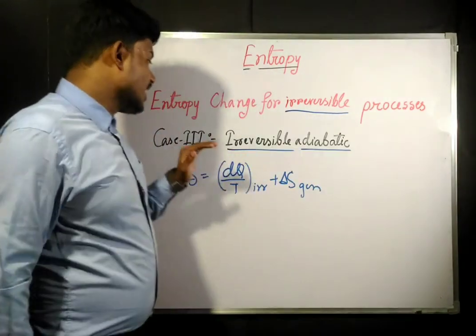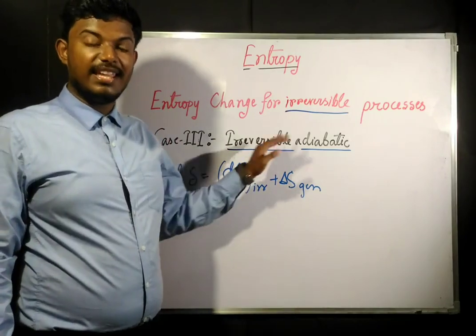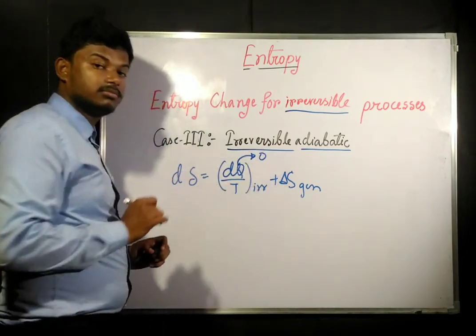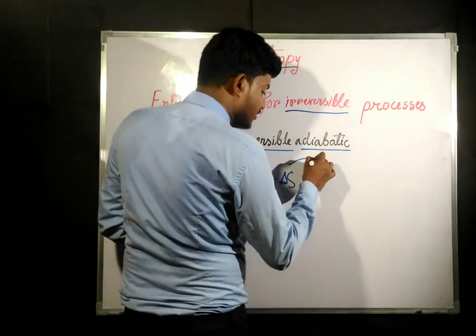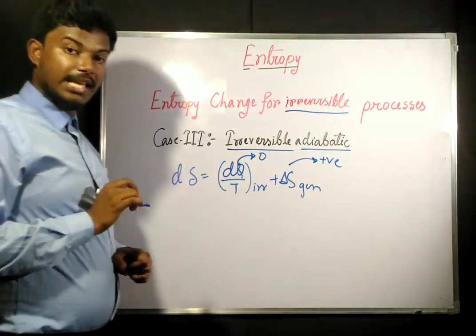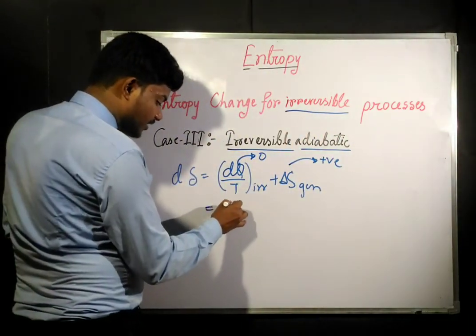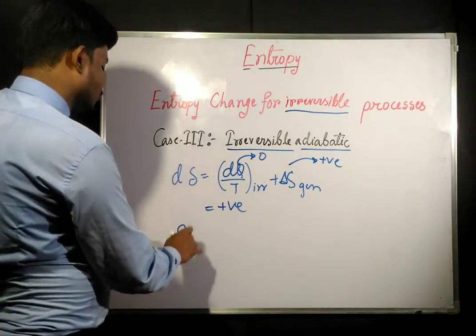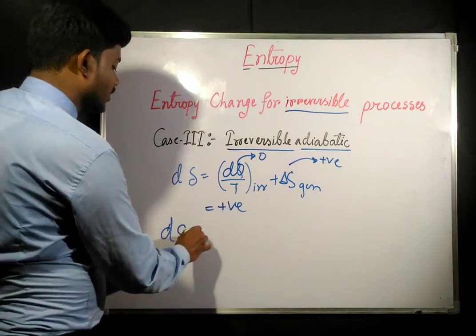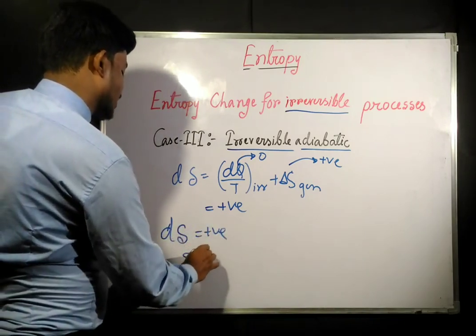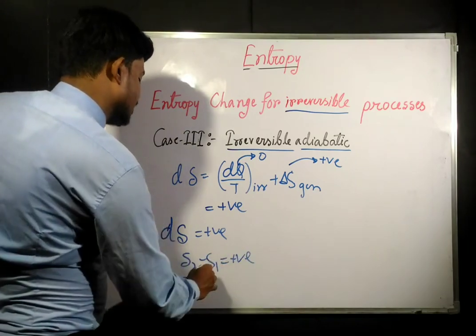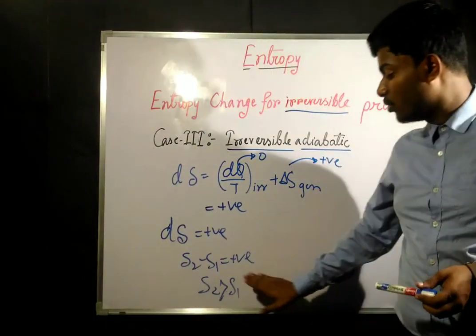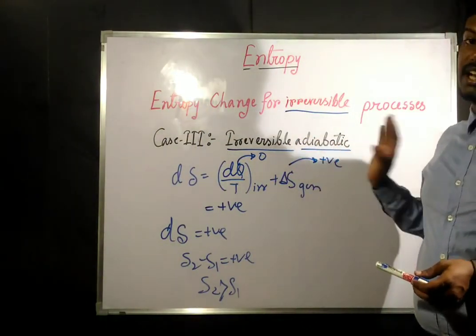Okay. Next case is the irreversible adiabatic process. Now what? Since it is adiabatic, this is going to be 0. No heat exchange will be there, but this is always going to be positive. So from here we can say that this is always going to be positive. That means entropy dS is going to be positive. That means S2 minus S1 is going to be positive. That means S2 is greater than S1. That means entropy is going to increase in case of an irreversible adiabatic process.